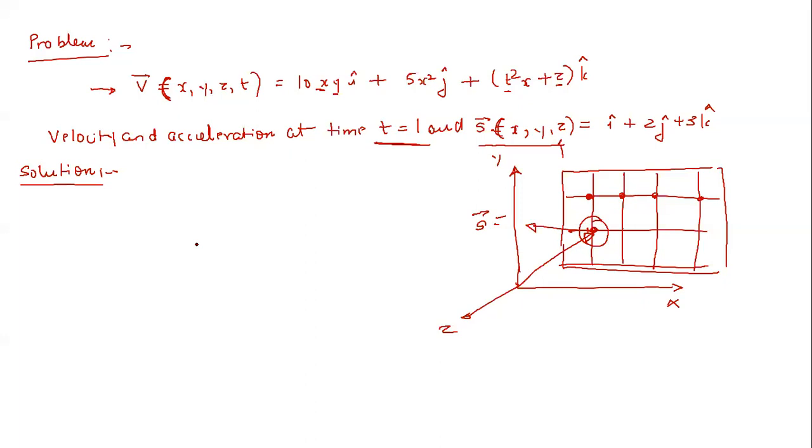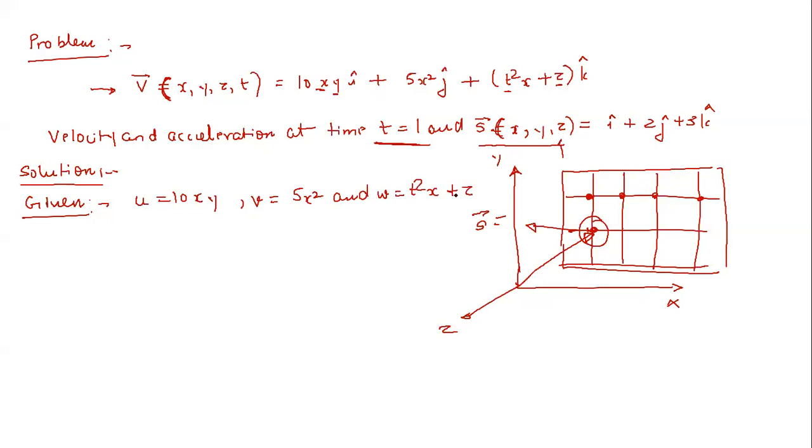Okay, so now let's start solving this numerical problem. So what is given to us? First of all, the x component of velocity, then the y component of velocity, then the z component of velocity. Clear?